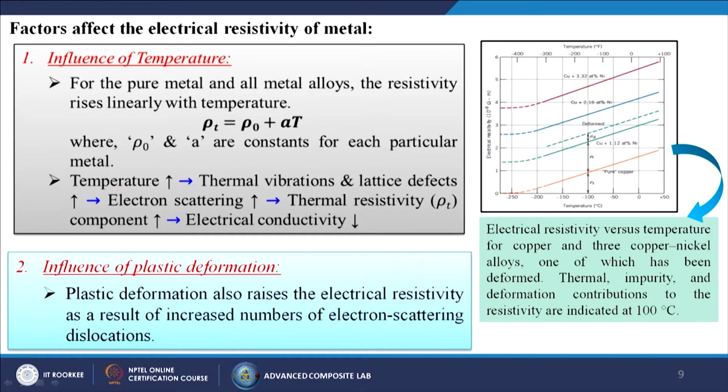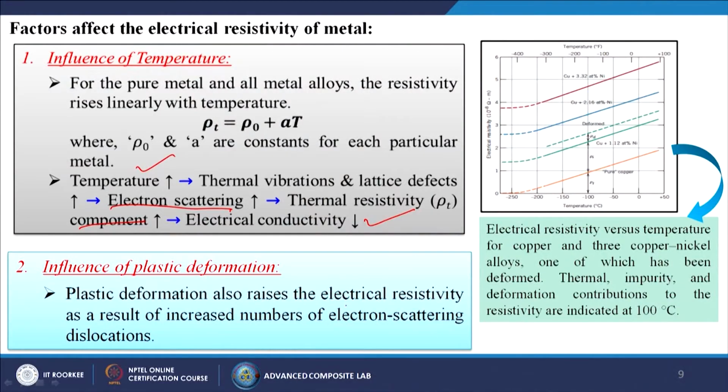So from that we can conclude that if we increase the temperature, thermal vibrations and lattice defects will also increase, which in turn increases the electron scattering. Due to that, the thermal resistivity component will also increase, and the final result is that the electrical conductivity is going to decrease.